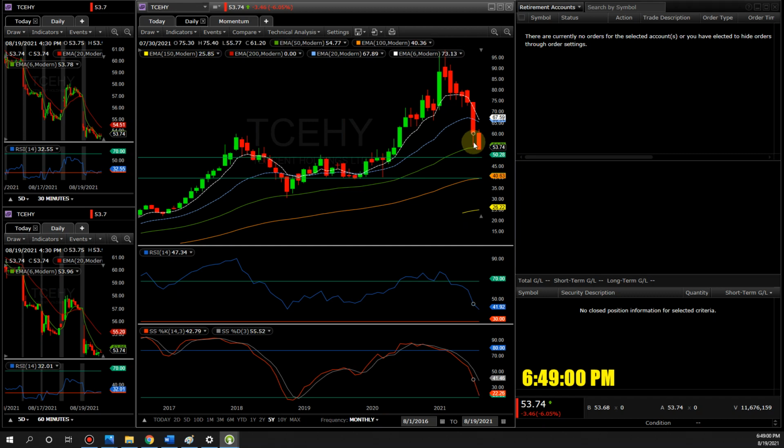Now, if you're already in the stock, and you believe in the numbers, don't sell out. Just hold your share, hold your position. Look at right here, it's down 50%. Right now, it's also down 50%. But you can also buy some more on these levels right here. Meanwhile, it's going to take a while for this to bounce and recover, because I don't think this thing goes bankrupt. It's one of the strongest companies in China.